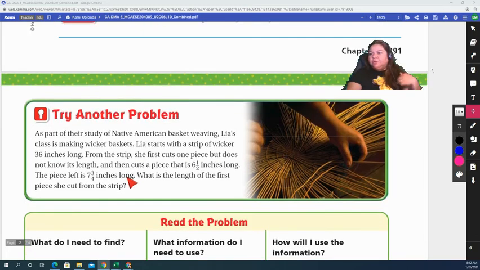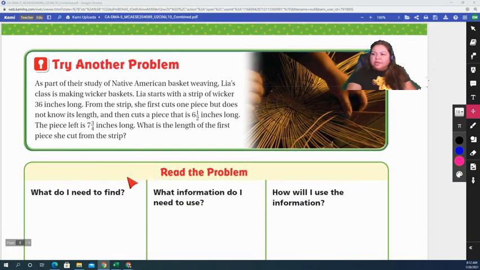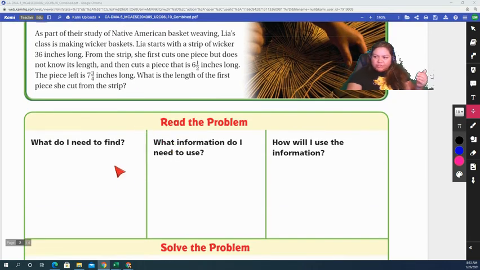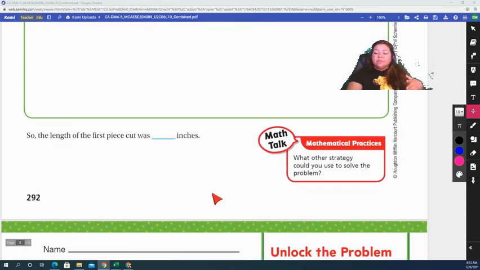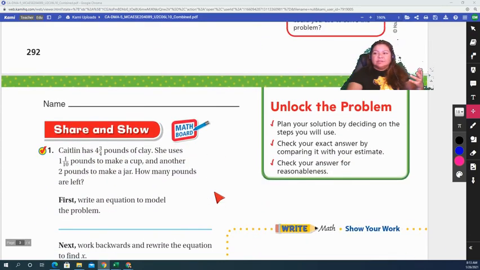So I want you to make an attempt to do the next problem on the next page, which says, try another problem. I want you to try it. You're basically not learning a new skill. This is just practicing addition and subtraction, but now we're incorporating a word problem, so that you need to make sense of the problem. Follow the questions, answer the questions, and then we will go over this in class.